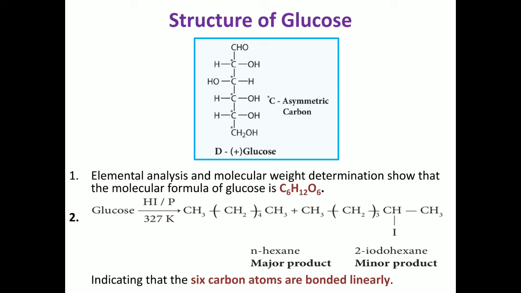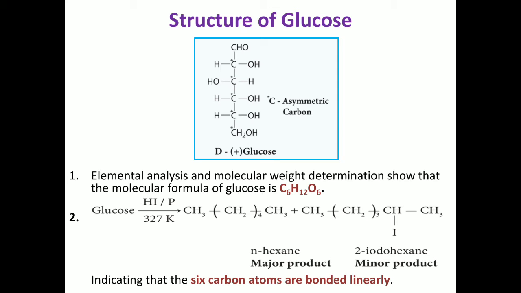The first evidence is elemental analysis and molecular weight determination, which shows that the molecular formula for glucose is C6H12O6. When glucose is reduced with hydroiodic acid and red phosphorus, it gives a mixture of n-hexane and 2-iodohexane.